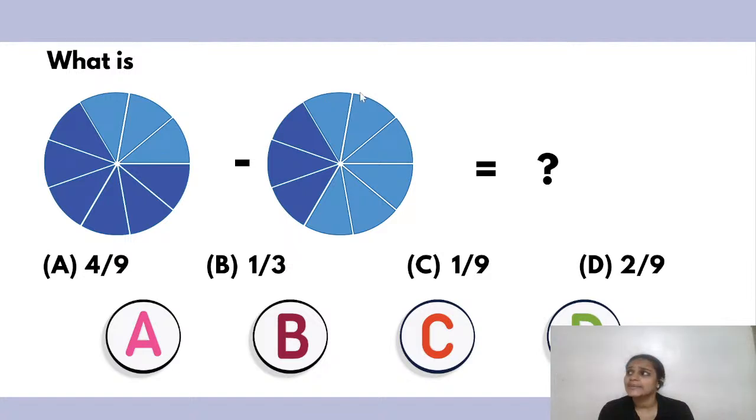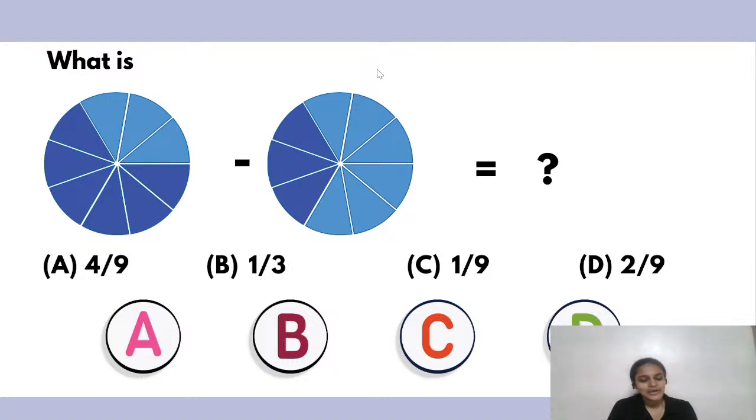I'm sure my children can be very fast and they have understood the concept. So this time I'm sure they're going to get it correct. Let's see who's giving me the answer. Okay, I'm getting the answer of B. Oh, Shashi, I got your answer.